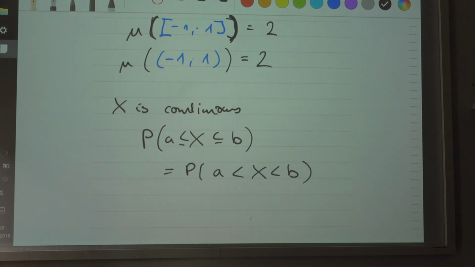I want to stop here, and I will continue next Wednesday. We're going to be defining what the probability measure will be. So if x is continuous, then this is true, and that is an application. That's the reason for that. Okay, good.